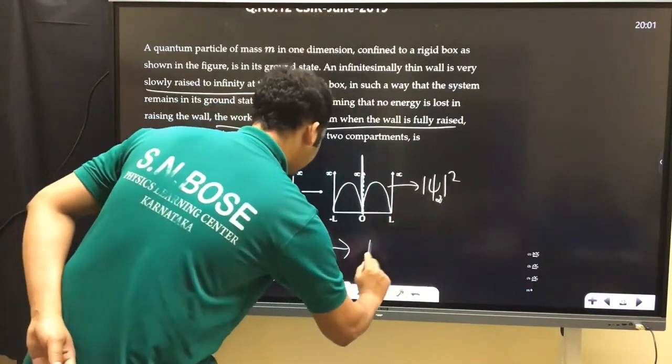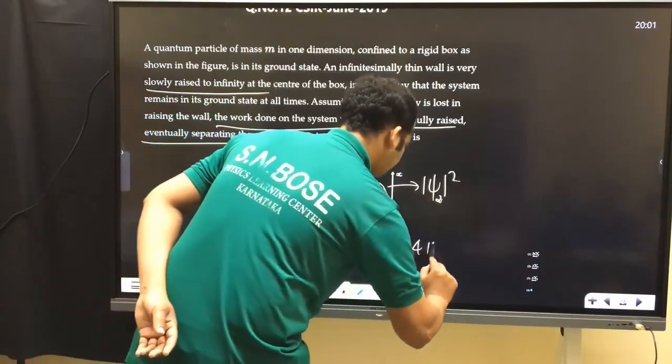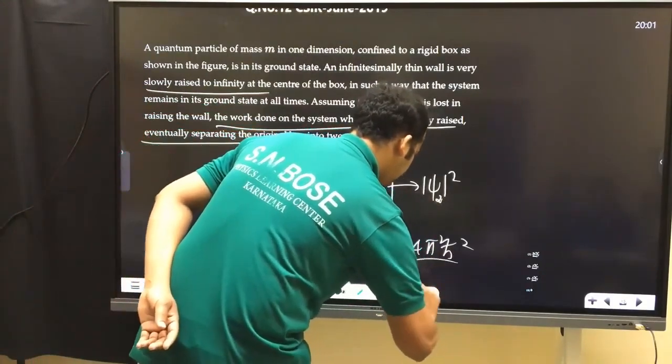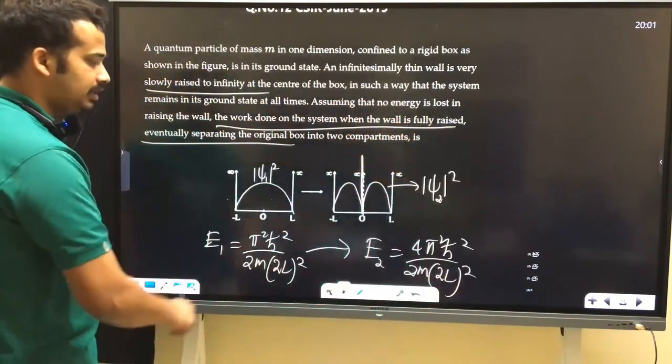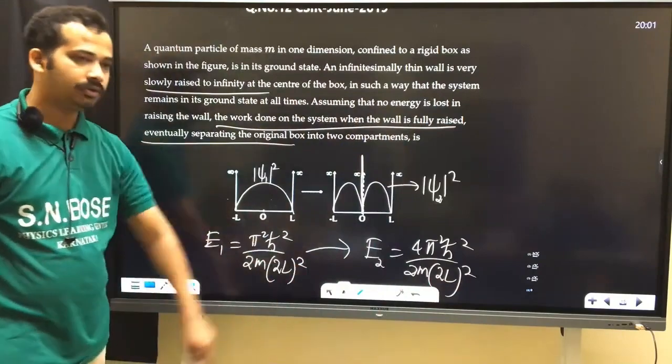That's why it will change to E2, equal to 4 pi square h bar square by 2m into 2L the whole square. Now the change in energy is 3 pi square h bar square by 2m into 2L the whole square.